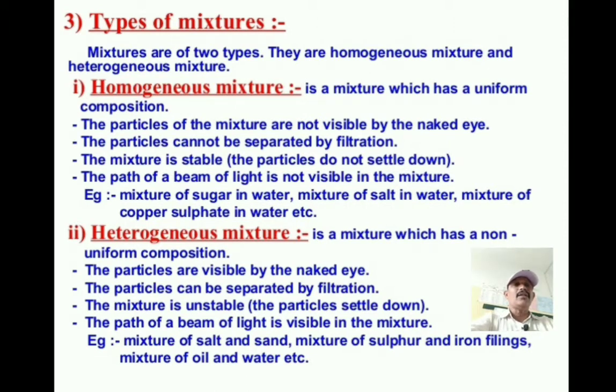The homogeneous mixture is a mixture which has a uniform composition. Uniform means same or similar, homogeneous. Clear? Homo is nothing but same, isn't it? So the particles of the mixture are not visible by the naked eye.